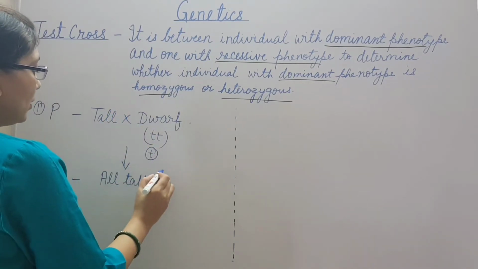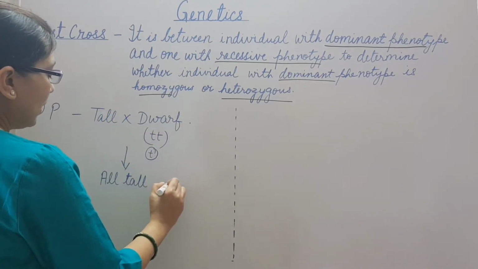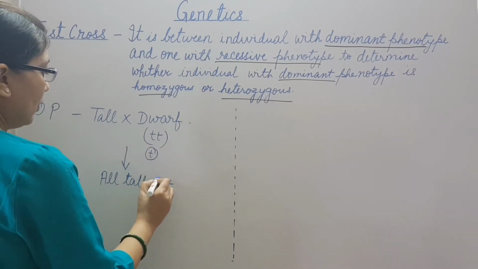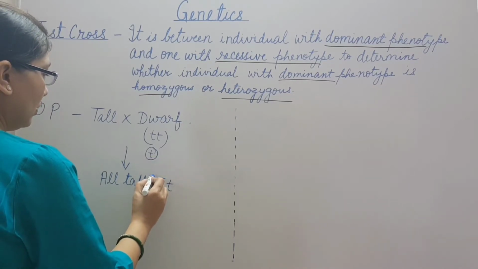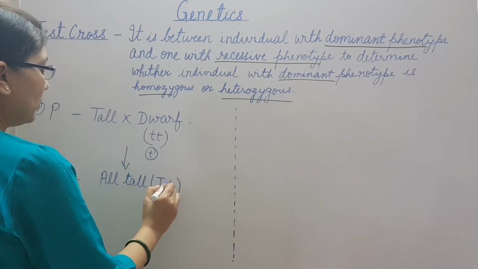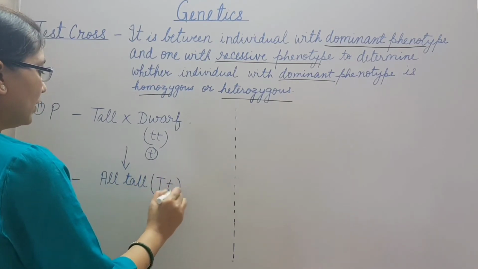So the tall plant is only possible when this gamete containing the recessive allele fuses with the gamete containing the dominant allele. So all the tall plants will be capital T and small t, that is heterozygous.